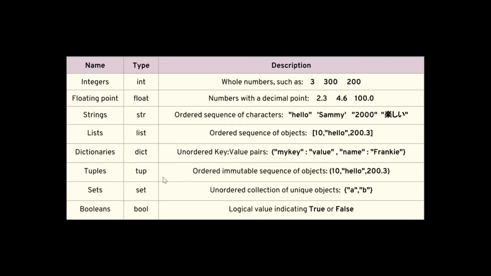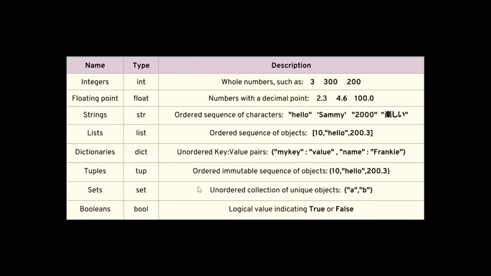After dictionaries, we have tuples. Tuples are same as list, is just that they are immutable. That means we cannot change them. So if you want to change the list, if I want to delete this 10 and if I want to insert 20 instead of 10, I can do that, but we cannot do the same in the tuples.